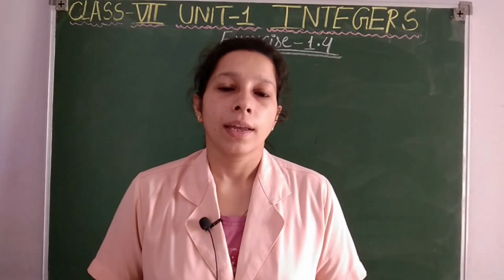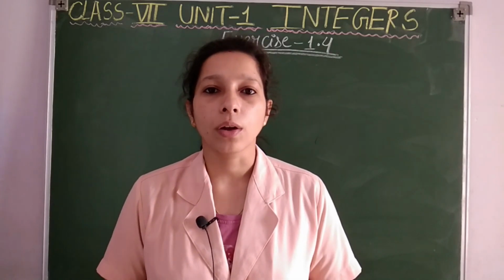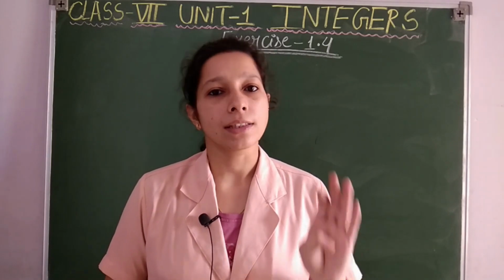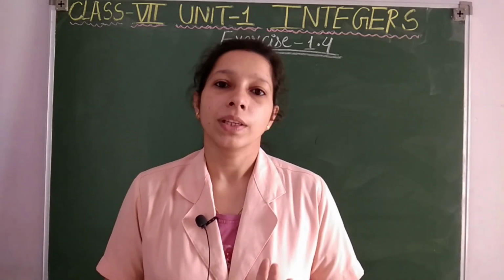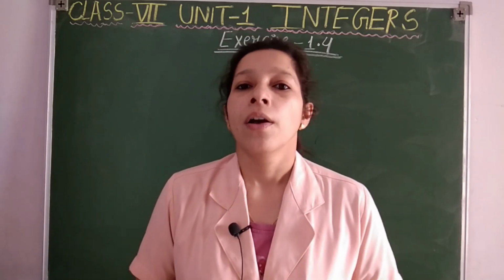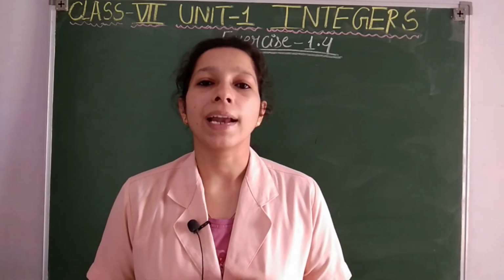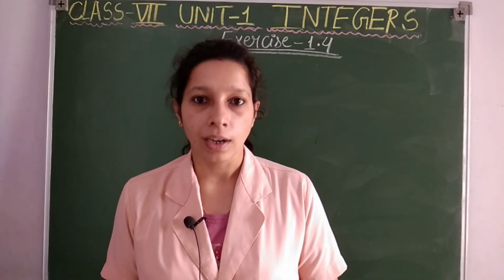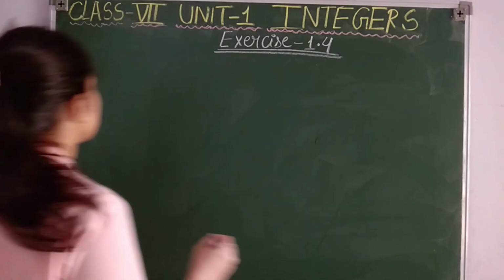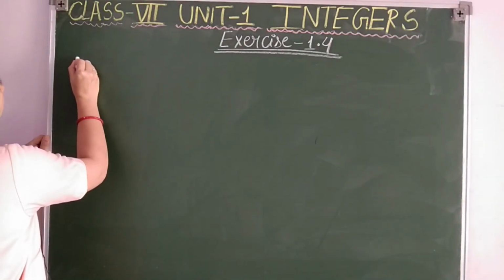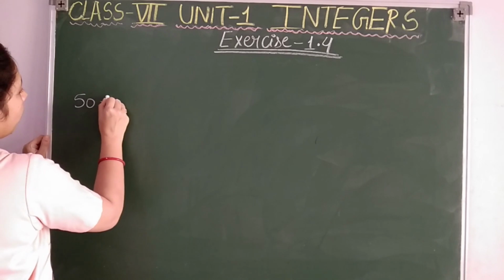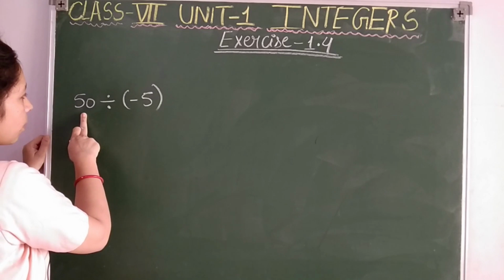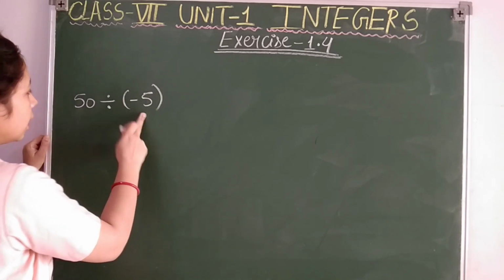So students, in exercise 1.4, we are going to work with division of integers. Before starting the exercise, 3 points I want to clear. Just remember these points. First point, whenever a positive integer is divided by a negative integer, the quotient will be a negative integer. One example I will give you. Suppose 50 divided by minus 5.